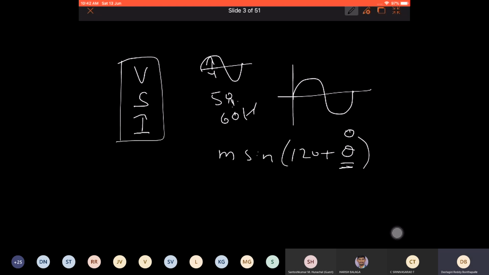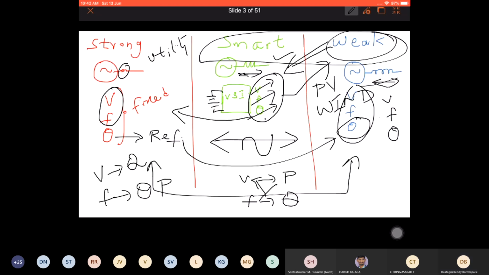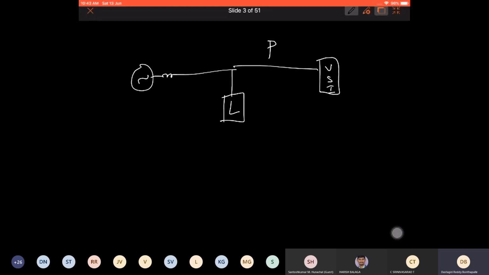Any other questions? And there is one more concept. If there is a grid, and it is already feeding a load, and your VSI wants to go and join this grid, you can just turn on your PLL and it is possible.